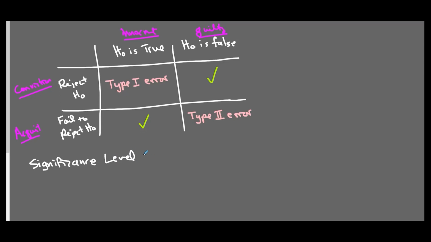We use the Greek letter alpha for the significance level, and it is the probability of making a type 1 error. Really, we would like to have the significance level set first, and then we decide what kind of confidence interval we want to make.